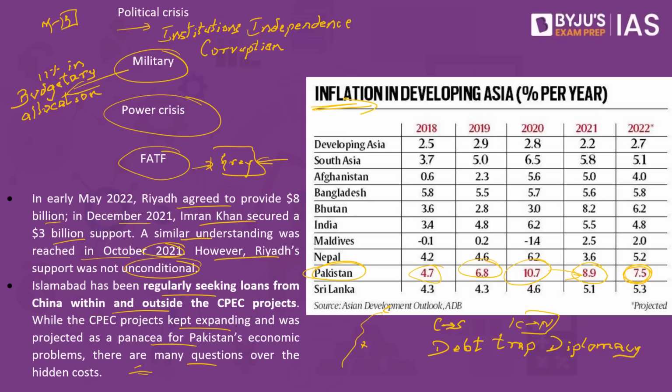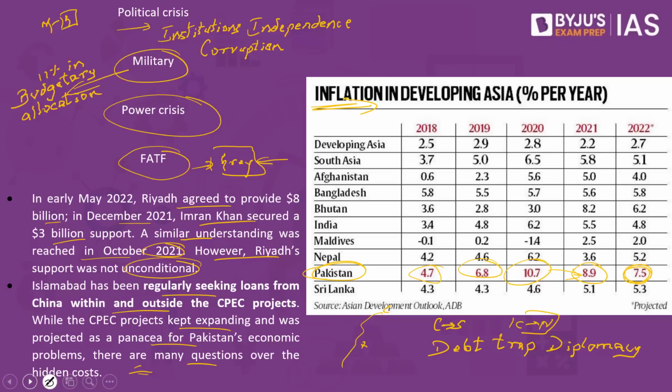But one advantage is for Pakistan: they have governments which are also questioned, but in Sri Lanka they had family politics in the form of the Rajapaksa government. So in all likelihood, because there is a lot of questioning as well, Pakistan may survive. If it does not reform, it may go the Sri Lankan way, is what this article is all about.